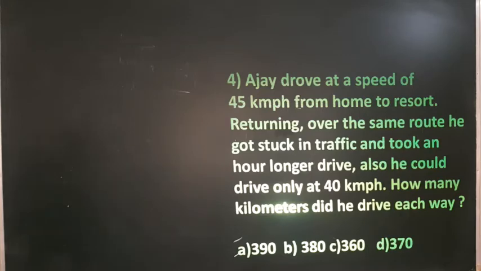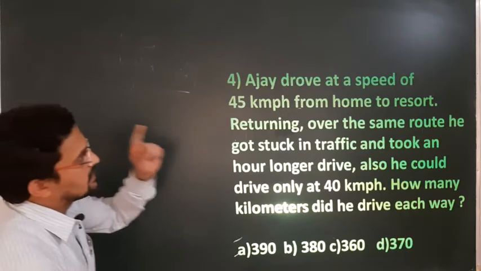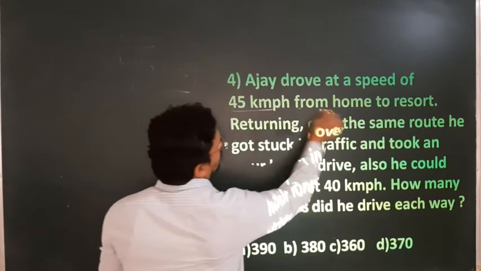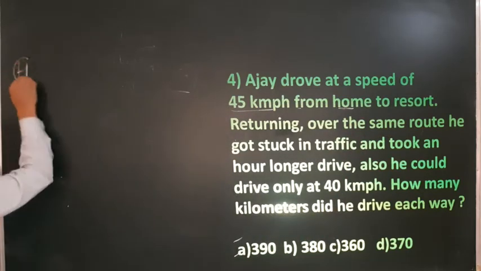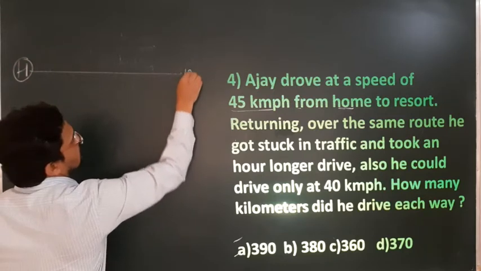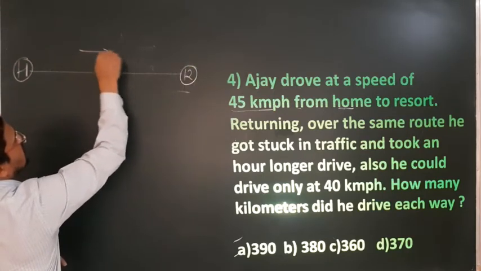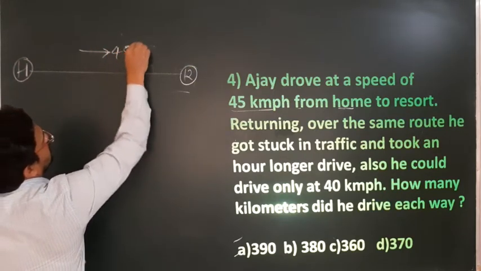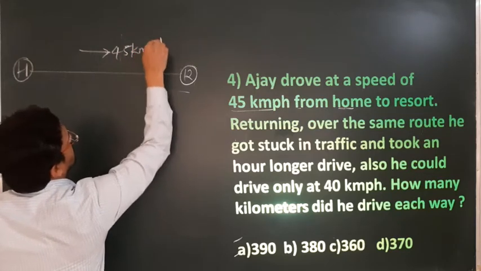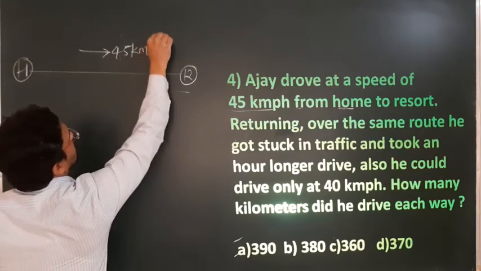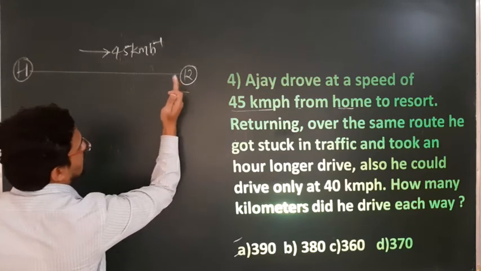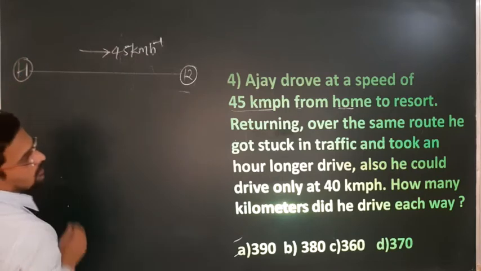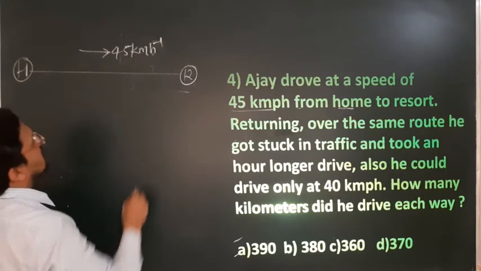Okay, next question. Ajay drove at a speed of 45 km per hour from home to resort. Here is home, home to resort. He drove his car at 45 km per hour. Now returning over the same route, that means resort to home, he got stuck.